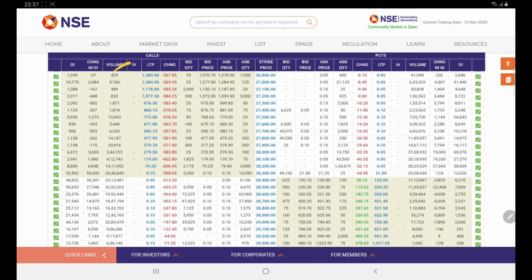Based on the contracts, we can find how many people are interested in which way. The other thing is OI, which is open interest. Open interest is how many contracts are there for that particular strike price. So for this 28,300 strike price, there are about 53,502 contracts which are open.